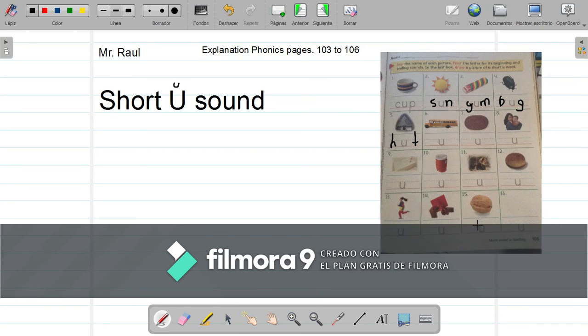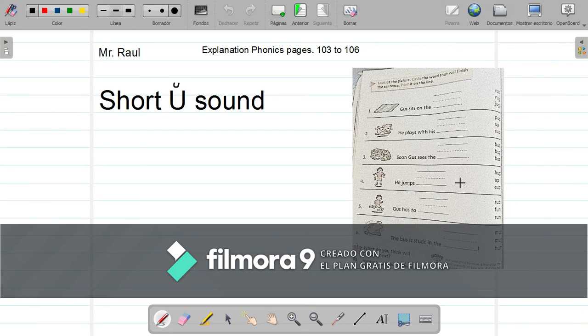In here, as you can see, you don't have a picture. Why? Because you have to draw one picture, one image, that has the chosen vowel. Your word should have the short sound of the U. So that's it. We are going to work on the next page, the last one.